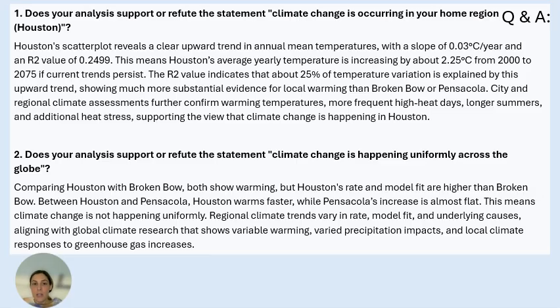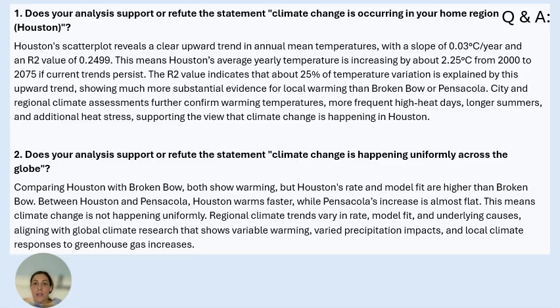If current trends persist, the R-squared value indicates that about 25% of temperature variation is explained by this upward trend, showing much more substantial evidence for local warming than Broken Bow or Pensacola, confirming warming temperatures, more frequent high heat days, longer summers, etc., which supports that climate change is happening in Houston.